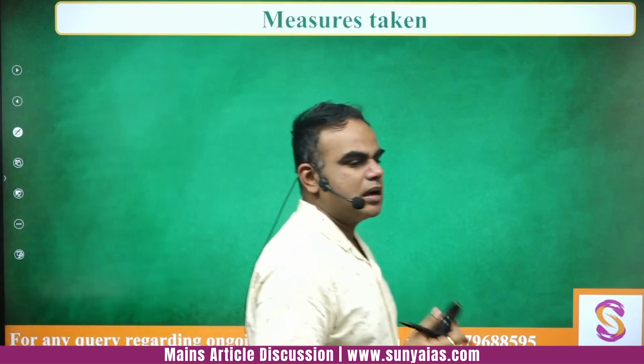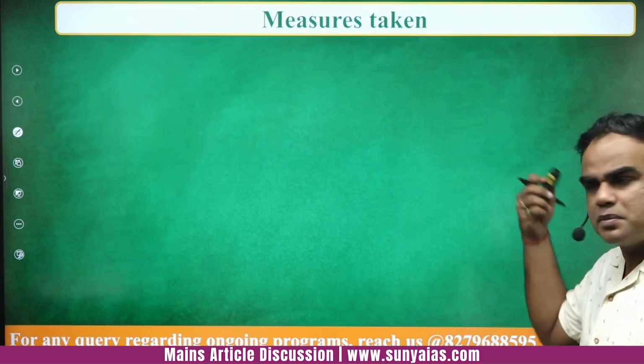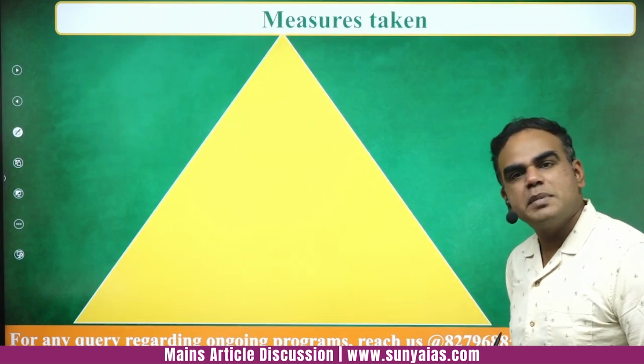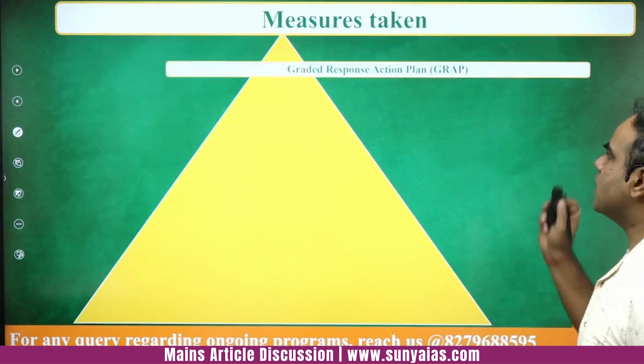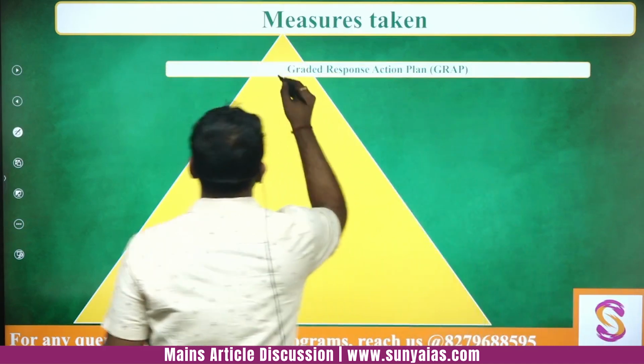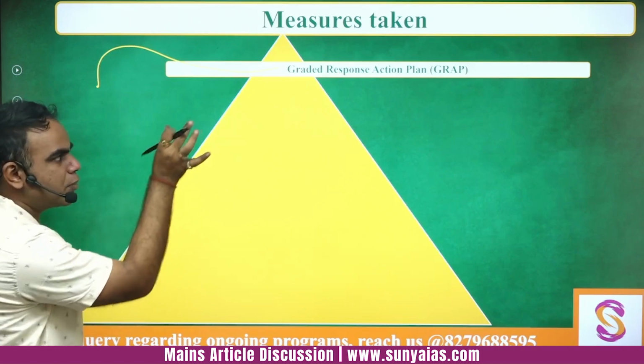I have to tell that governments again and again they have taken a lot of steps, and again many of you would have been aware. Prelims में आप ऐसे बहुत measures पढ़ते हो, but let us quickly go through the measures which have been taken. Fine. अब measures में again very important thing is graded response action plan, which means depending on the severity of the pollution, we will have a particular response.